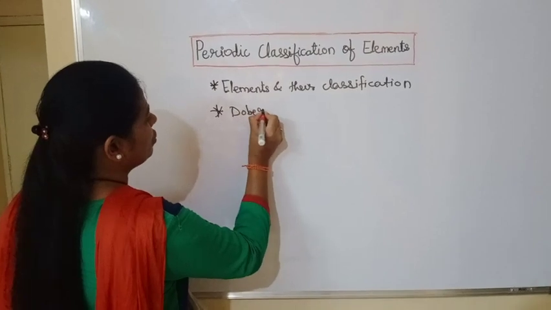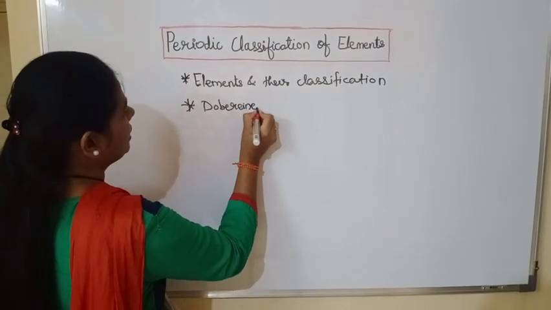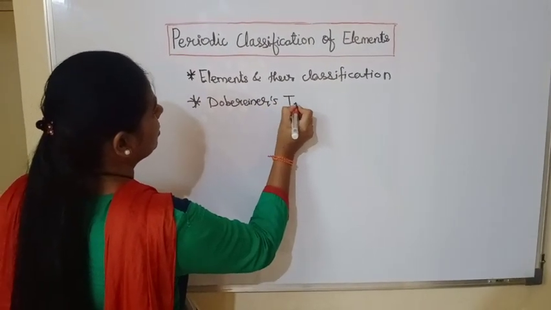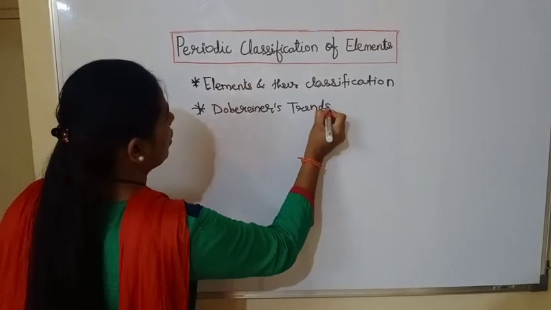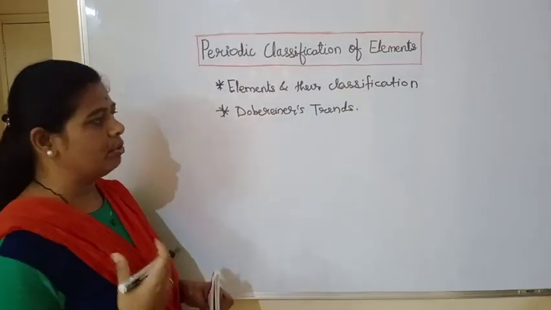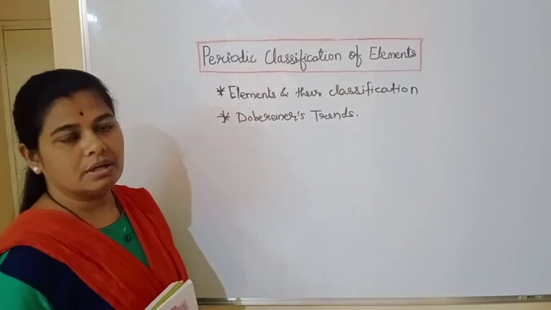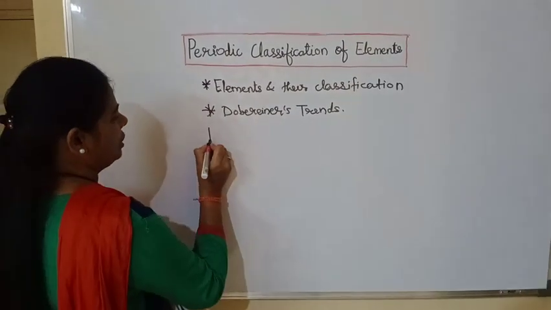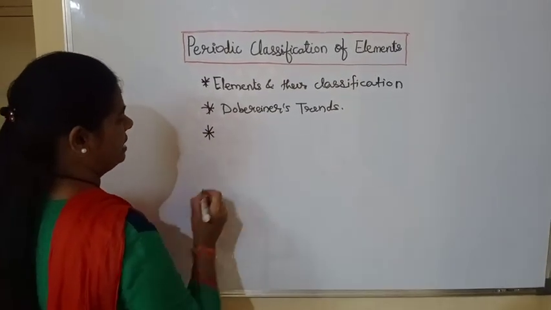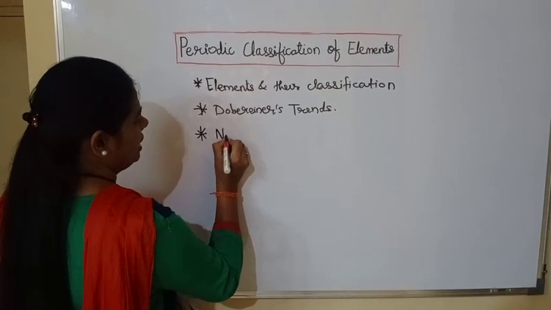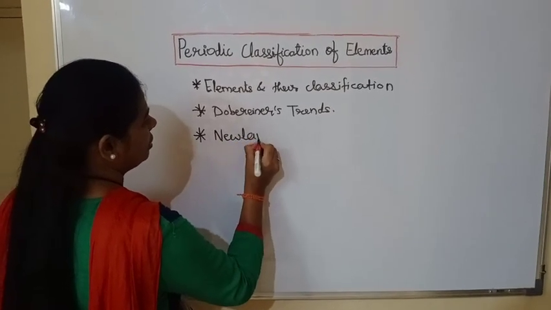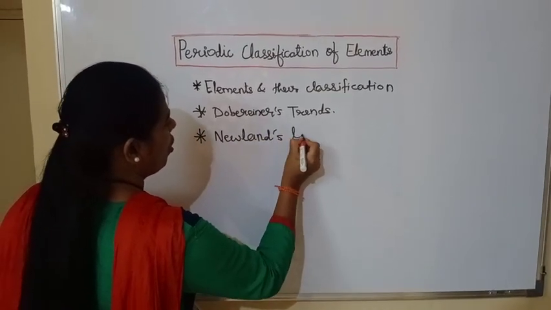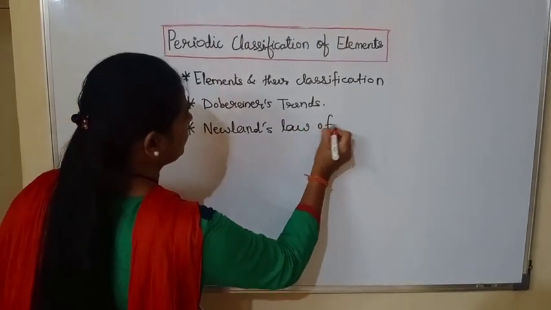In this we are going to study how the scientist Dobereiner tried to classify the elements, or how he used certain concepts with the help of which he tried to classify the elements. Next, we are going to study the Newlands' law of octaves.